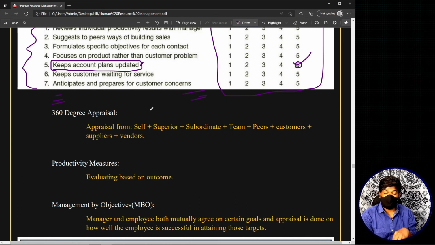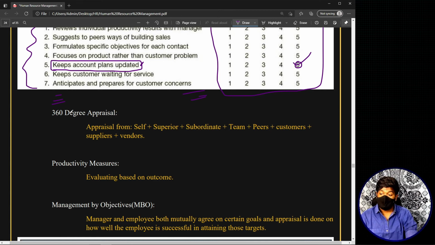Now you are an employee, right? Who are above you? Your superiors, right? Now you get appraisal from your superiors. Just try to represent this in your brain. You are in the middle. You gave appraisal to yourself, this is your self appraisal. Who are above you? Your superiors, they will give you appraisal. Who are below you? Your subordinates, they'll also give you appraisal. Who will be along with you, working with you as a team? Your teammates and your peers, both of them will be giving appraisals. You'll also be getting appraisals from your suppliers, your customers, your vendors. So you will be getting appraisals from each and everyone around you. That is basically 360 degrees appraisal.